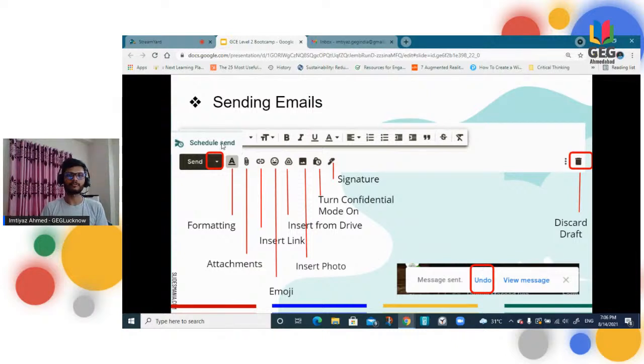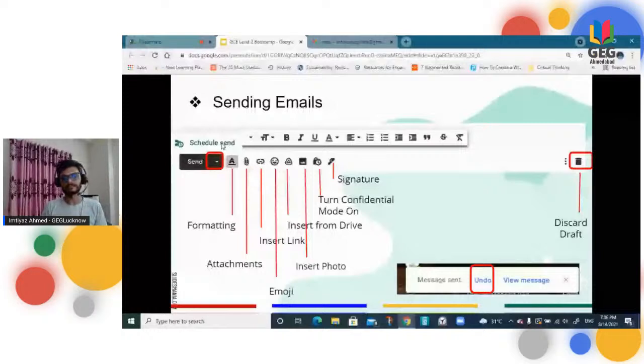So suppose you have to send an email, you can leave it to the time, right? And as soon as your device gets connected to the internet, and because these days we have mobile phones with integrated Gmail, it can be automatically sent at the particular time. So this is the feature of schedule send. Please use it, you will feel it is a great feature.